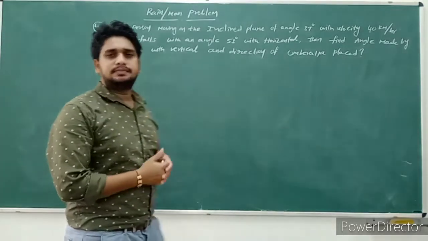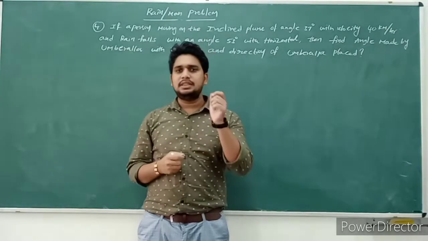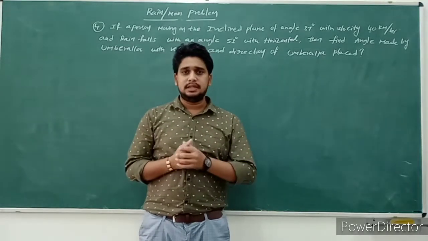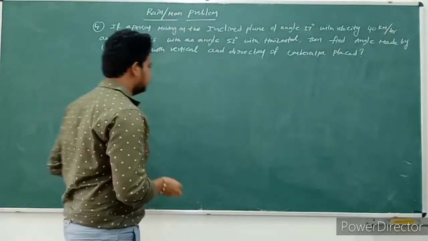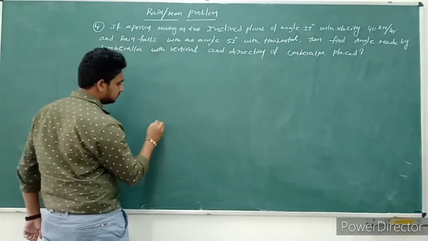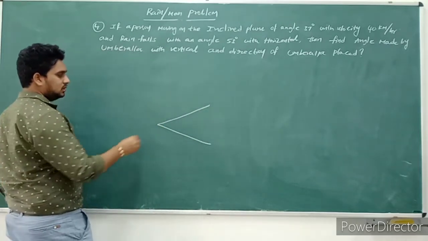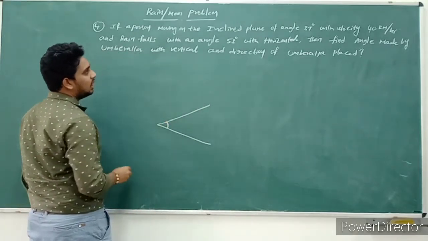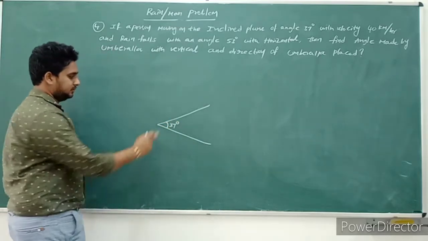If a person is walking on the road with velocity already given. Here that road is an inclined road. The angle of inclination is already given, 37 degrees.